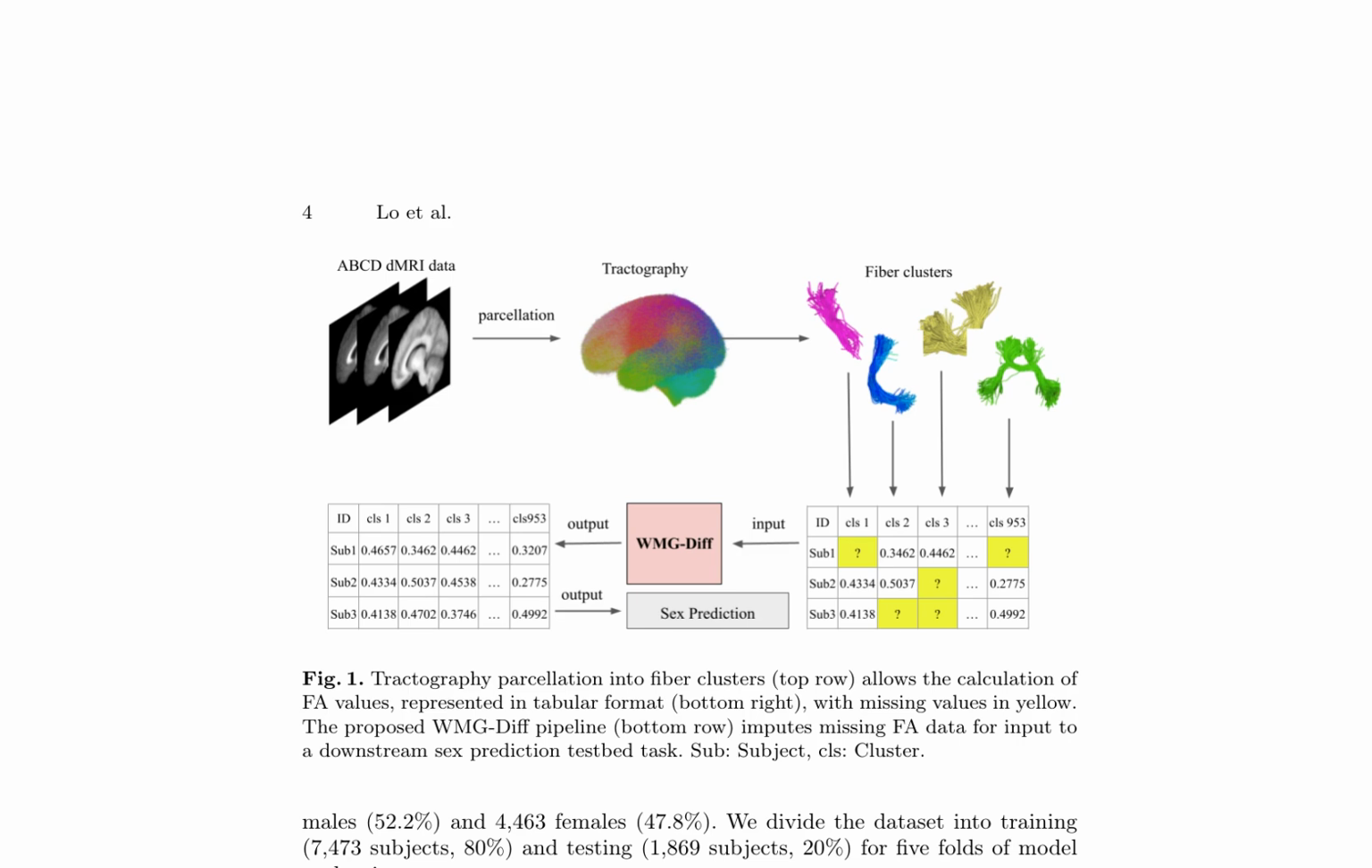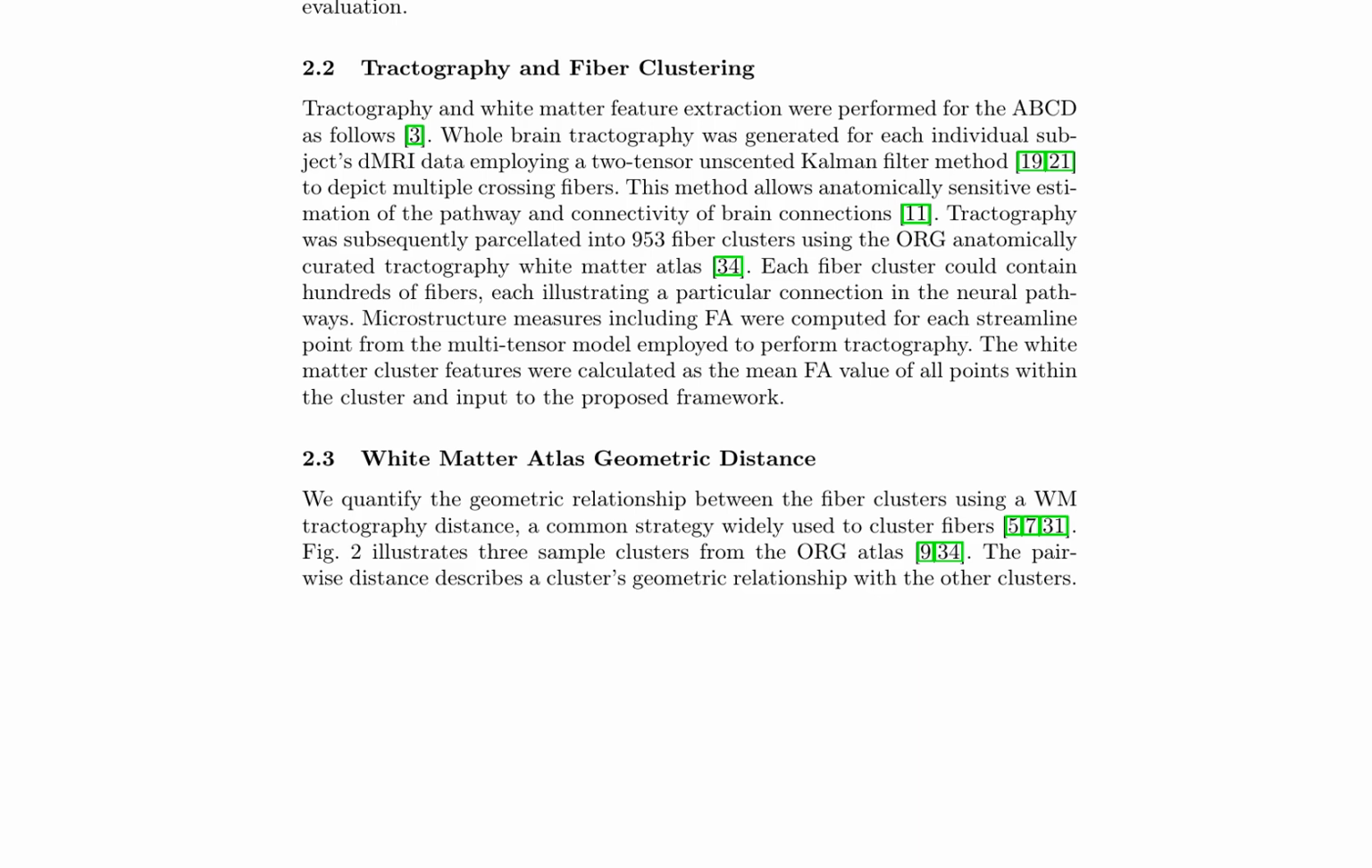Tractography and fiber clustering were performed using a two-tensor unscented Kalman filter method, allowing anatomically sensitive estimation of brain connections. The resulting tractography was then parcellated into 953 fiber clusters using the ORG anatomically curated tractography White Matter Atlas. Microstructure measures, including fractional anisotropy, FA, were computed for each streamline point from the multitensor model employed to perform tractography.